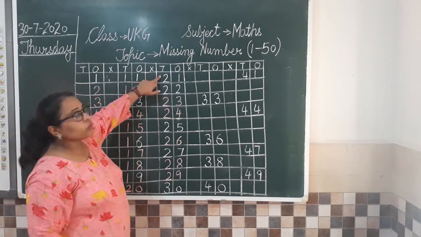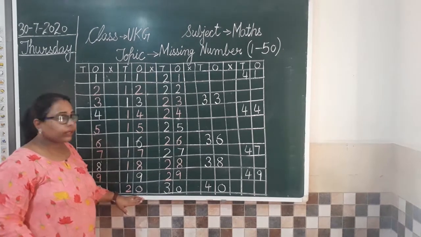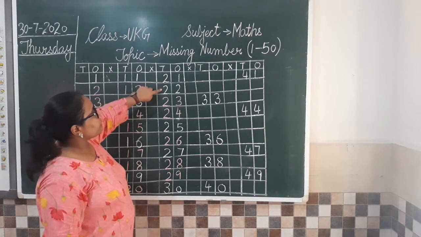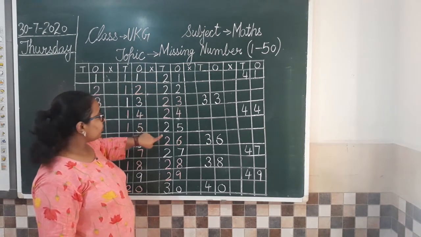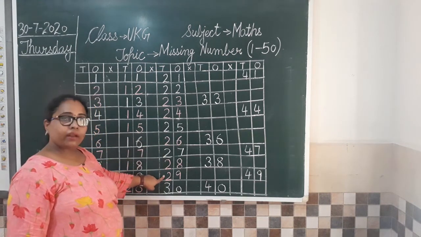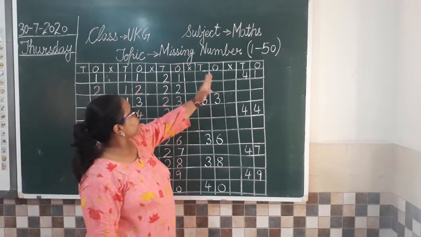So we are going to begin with 21, because till 20 we checked, it was correct. Now from 21 we are going to start. 21, 22, 23, 24, 25, 26, 27, 28, 29, 30. Clear all? Okay. Now moving to here.